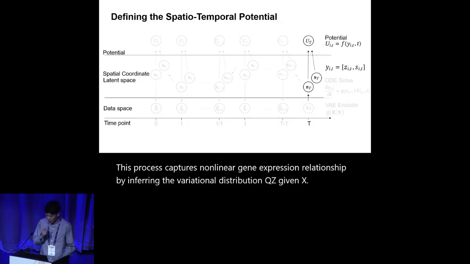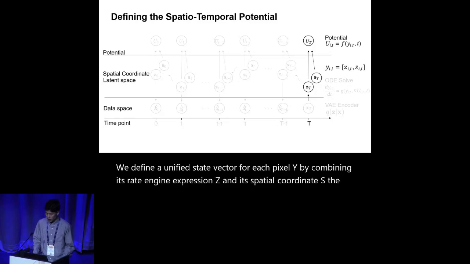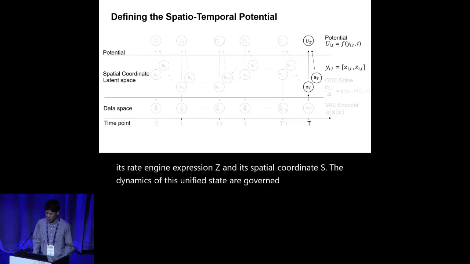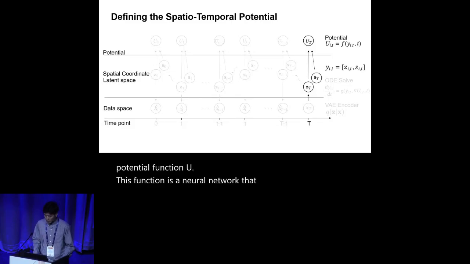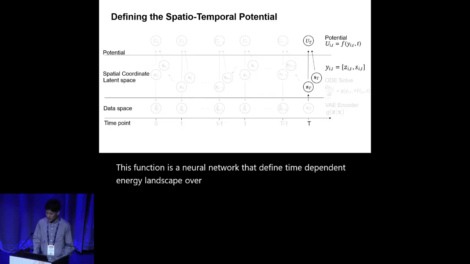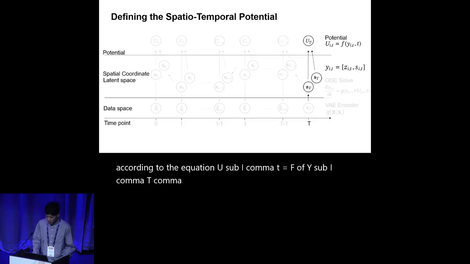We define a unified state vector for each pixel, Y, by combining its latent gene expression Z and its spatial coordinate S. The dynamics of this unified state are governed by a learnable potential function U. This function is a neural network that defines a time-dependent energy landscape over the combined spatial and latent space. According to the equation, U sub i,t equals f of y sub i,t, t. The shape of this landscape is learned during training.